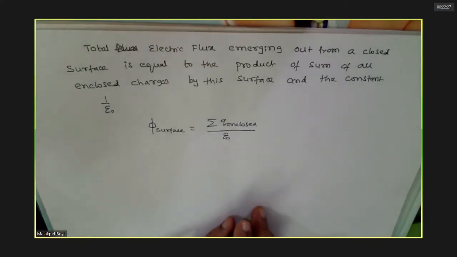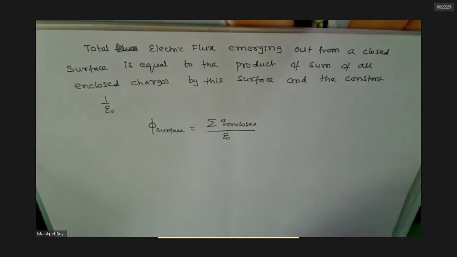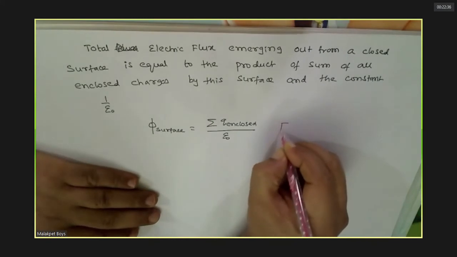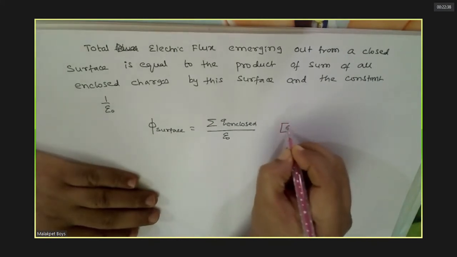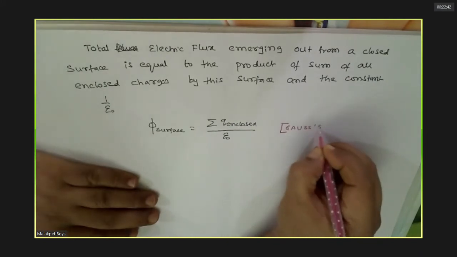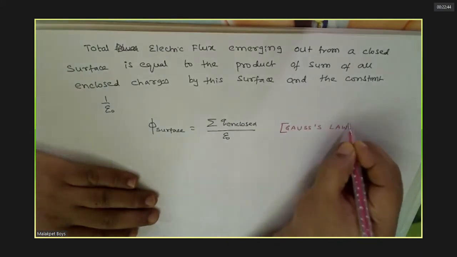Can I write like this? Yes, sir. Clear? So this was found before me by another fellow, that's why it's named in his honor. This is only Gauss's law.